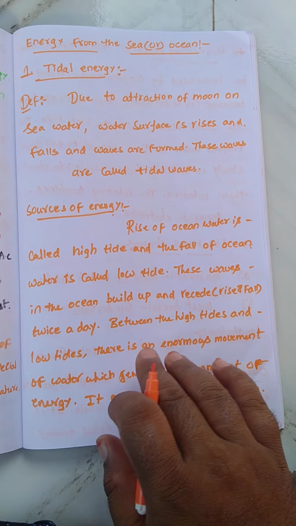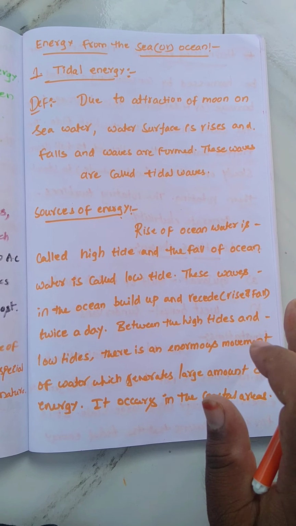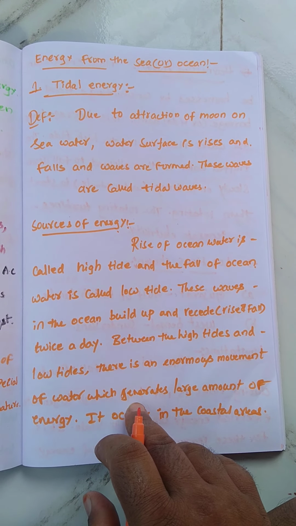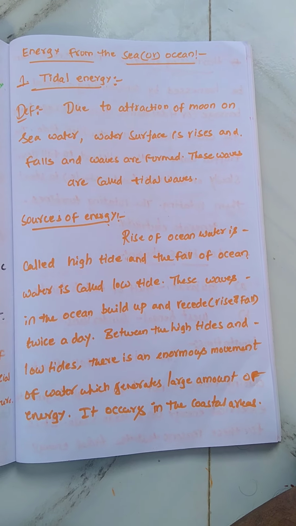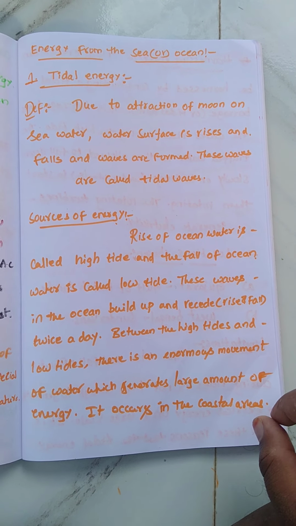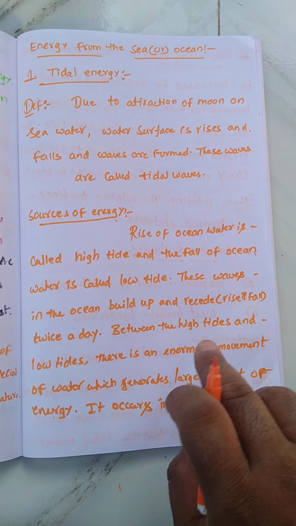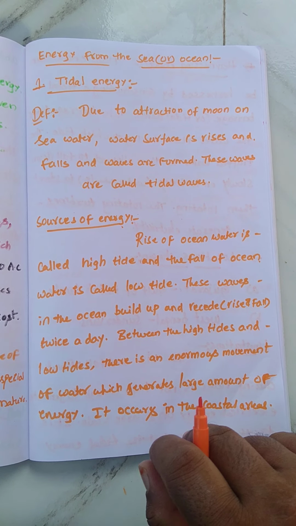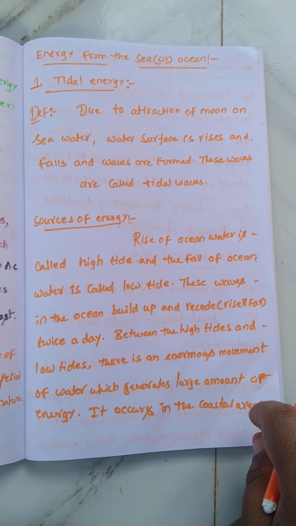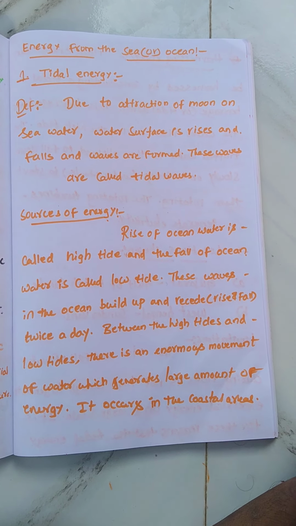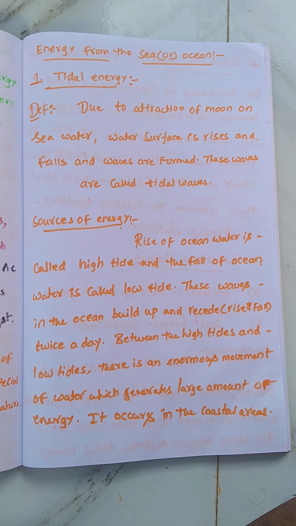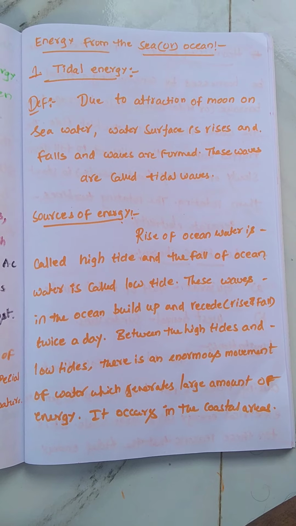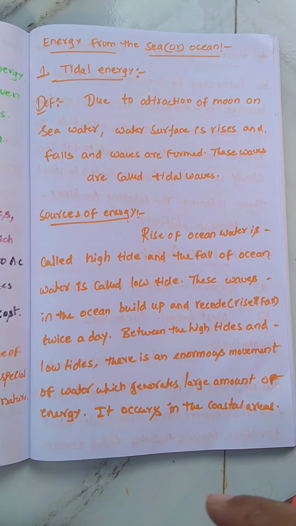Between the high tides and low tides, there is an enormous movement of water, which generates a large amount of energy, and it occurs mainly in the coastal areas. So this is about the source of tidal energy.